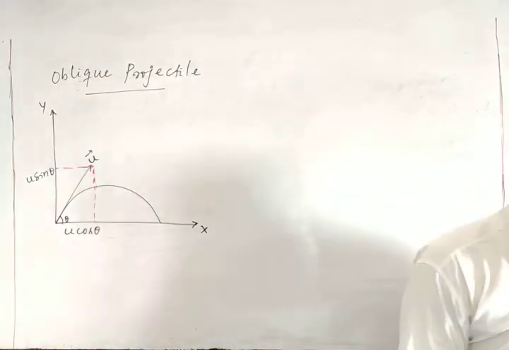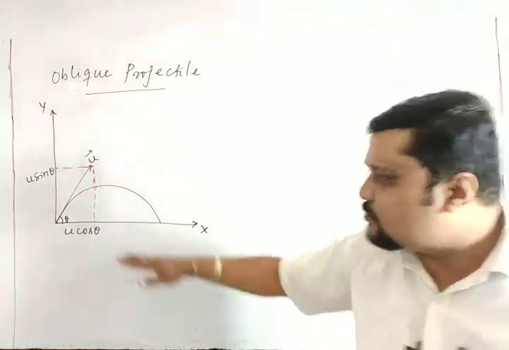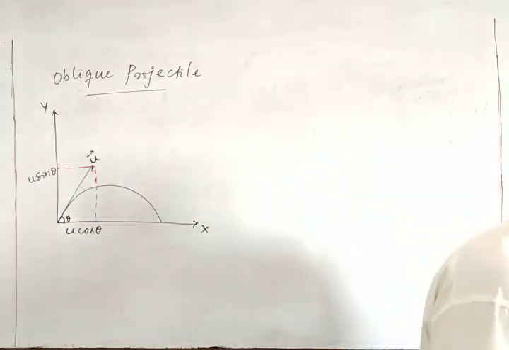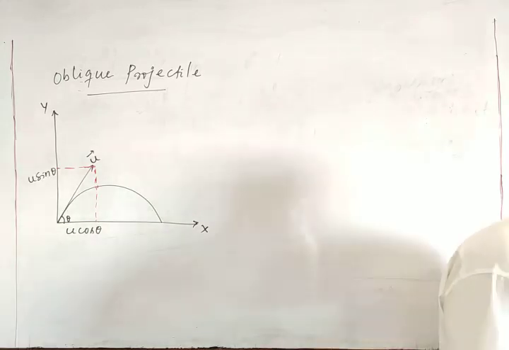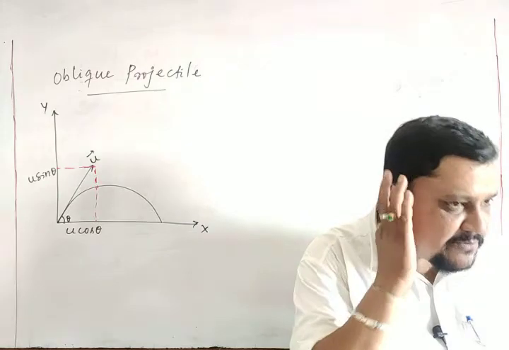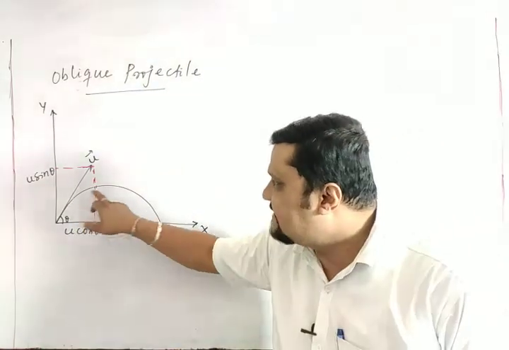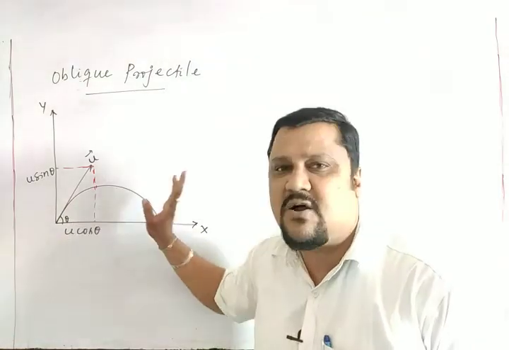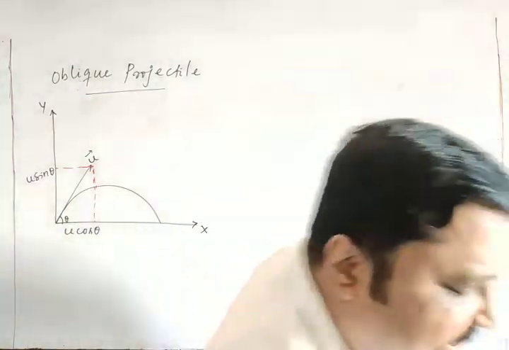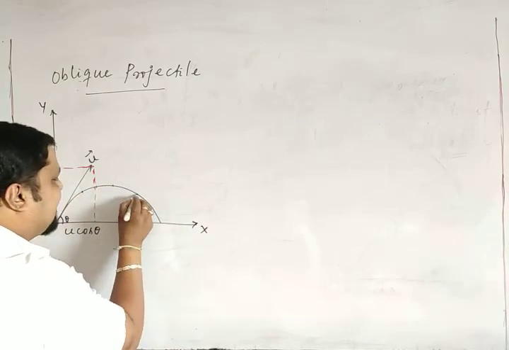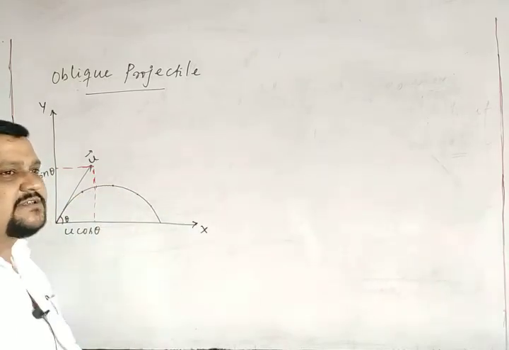The horizontal motion of the projectile, that means this u cos theta, is uniform motion. Why is this uniform motion? It means this u cos theta is not changing at any point. Suppose you come to this point, u cos theta is not changing; here also u cos theta, everywhere u cos theta is not changing.